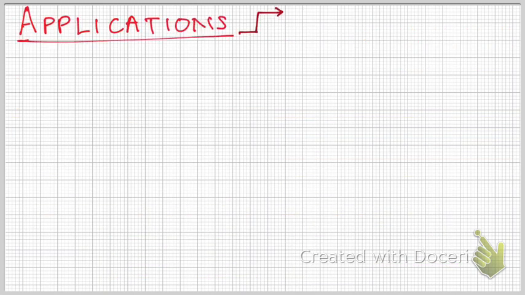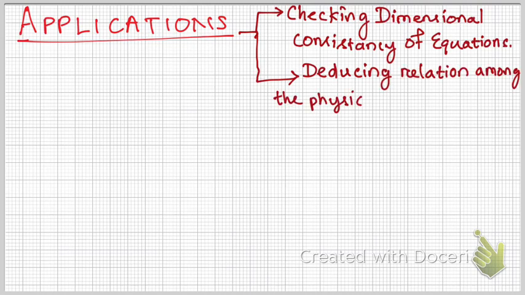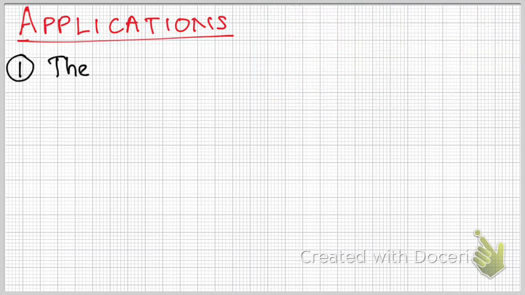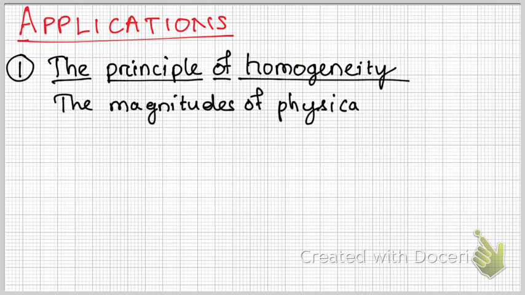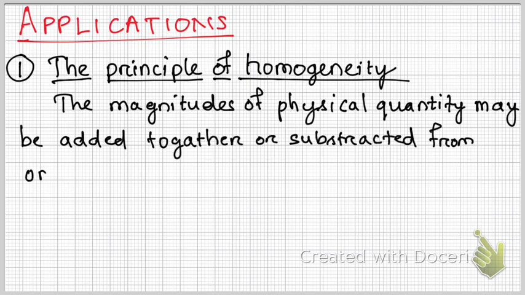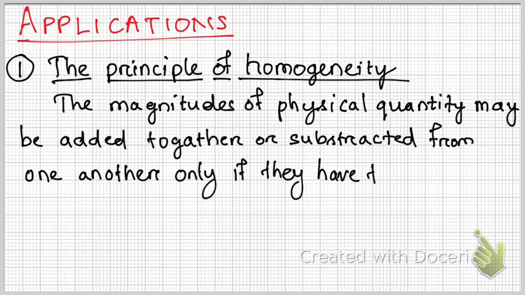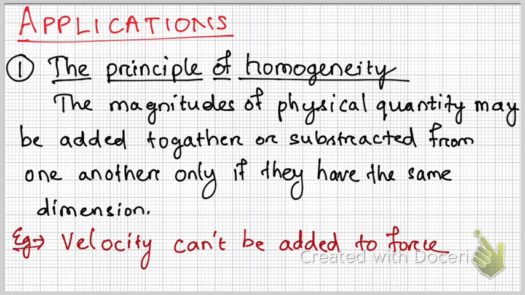Now let's talk about applications. The applications of dimensional analysis are very vital. For example, we can check the dimensional consistency of an equation, and we can also figure out the relation between two physical quantities. Let's talk about the principle of homogeneity, which says that the magnitude of a physical quantity may be added to or subtracted from another only if they have the same dimensions. For example, velocity cannot be added to force.